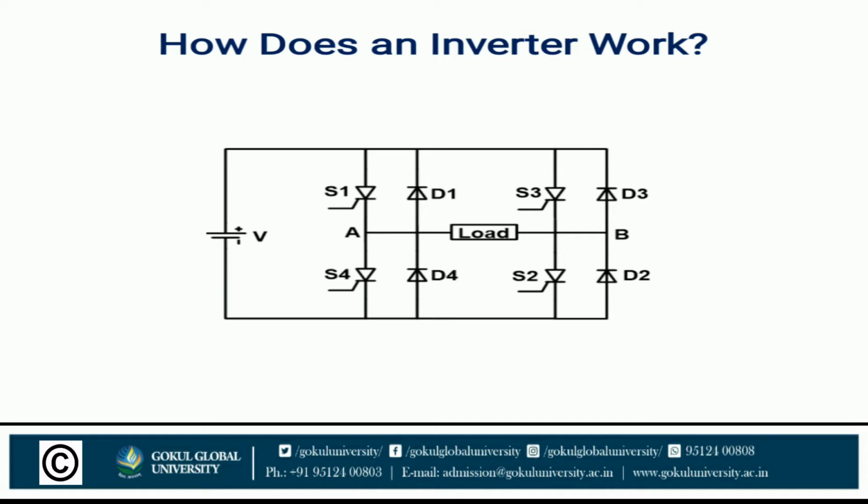Now imagine that you can rotate the battery at 50 or 60 rpm. What will happen? The direction will change 50 or 60 times. This is similar to AC power, and the frequency is 50 or 60 Hz.